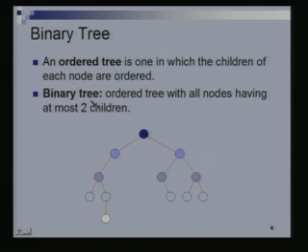A binary tree is an ordered tree. So there is a notion of a left child and a right child. Actually, it's an ordered tree in which every node has at most 2 children. So this is an example of a binary tree. This has 2 children. This has only 1 child. This has only 1 child. This has no children. These are leaves. So we have 1, 2, 3, 4, 5 leaves, which have no children. This node also has only 1 child. And these are ordered, so there is a notion of a left and a right.